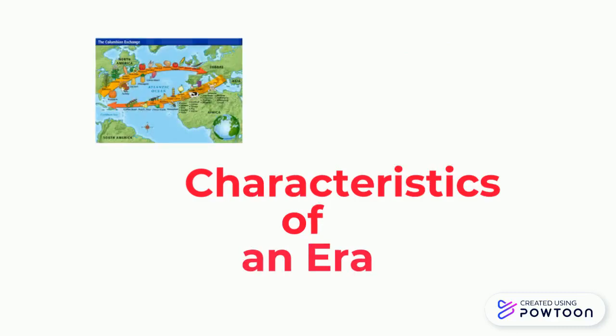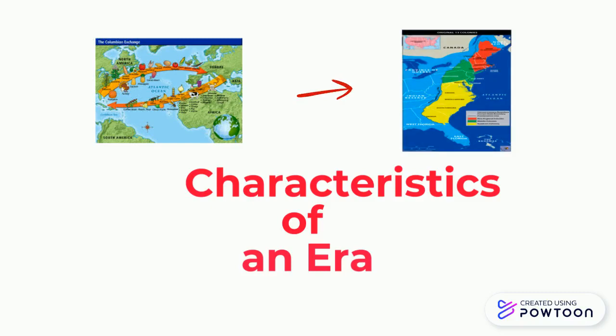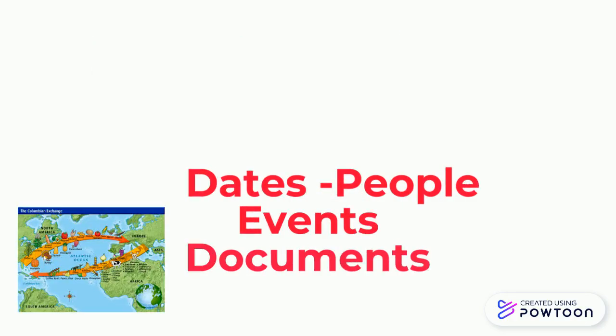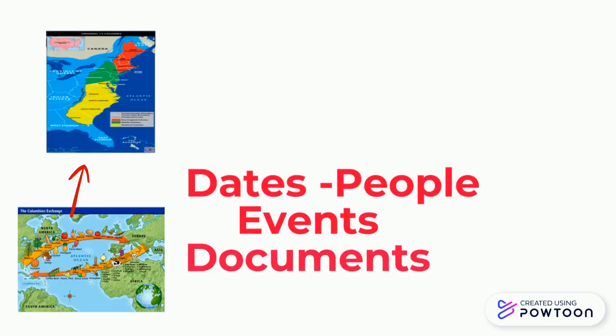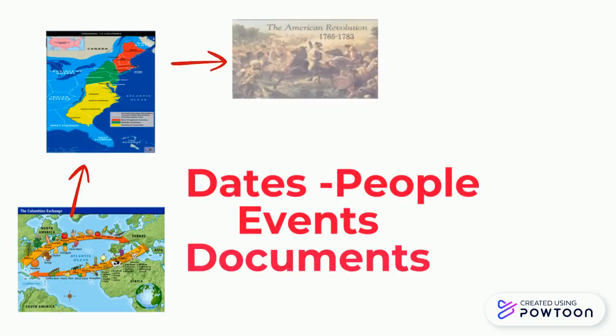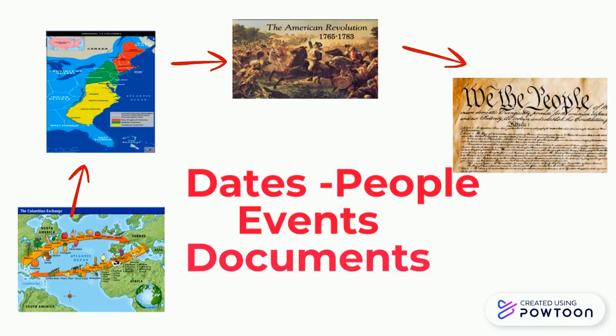For instance, if you're talking Spain, France, England, God, Gold, Glory, or the Columbian Exchange, then of course I know we're speaking of European exploration. But if you're talking about the characteristics of the 13 colonies, Mayflower Compact or Virginia House of Burgesses, I know we're talking colonization. Characteristics are distinct features that tie themselves to a particular era, such as dates, people, events, documents, or anything else that you can think of that would distinctively distinguish one era or particular event from another.